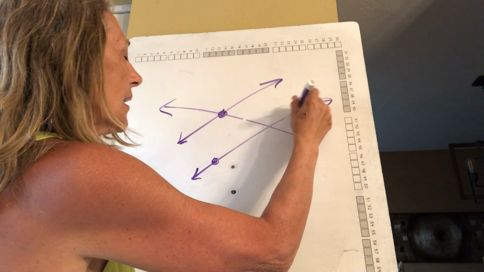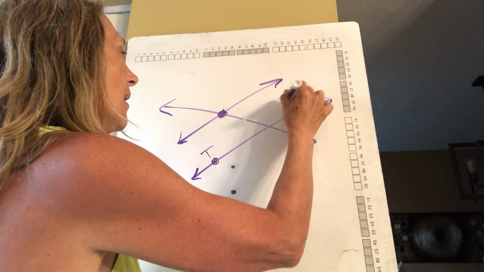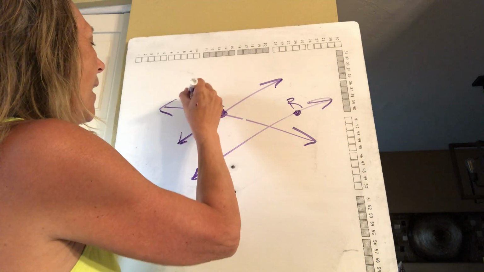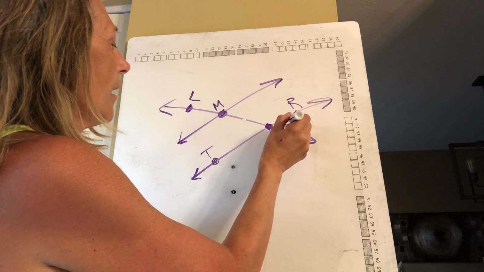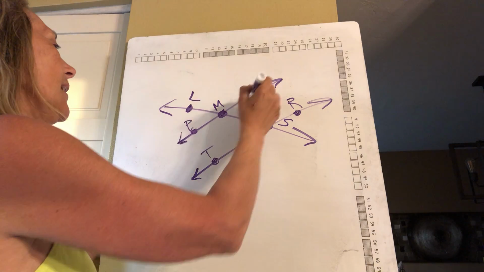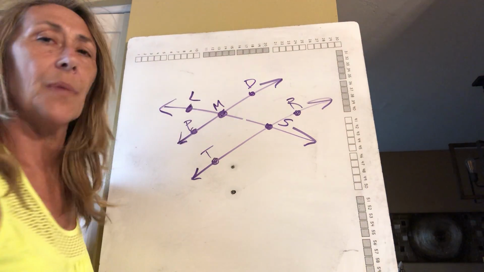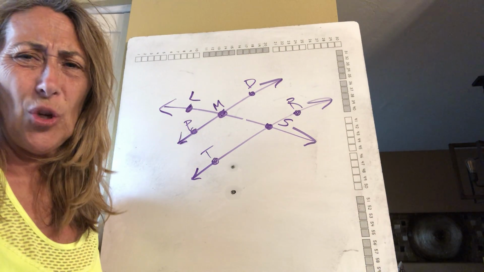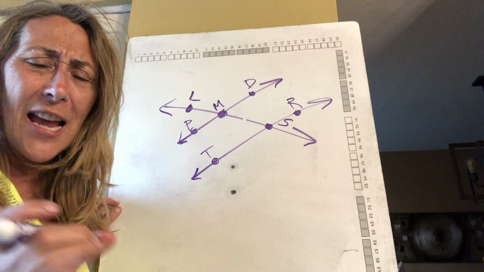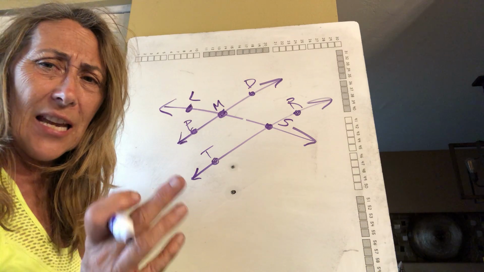Let's label these. Let's do this T, R, we'll give you M, L, S. Whoo, I got all kinds of letters going on in here. P, D. You can use any letters you want. So if I look at this, I have parallel lines, a pair of lines that never touch.